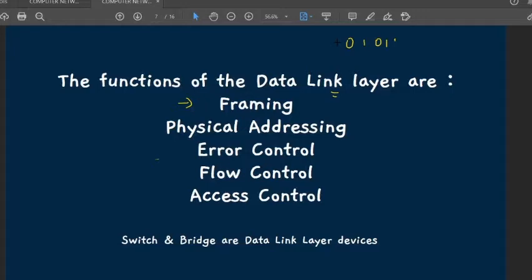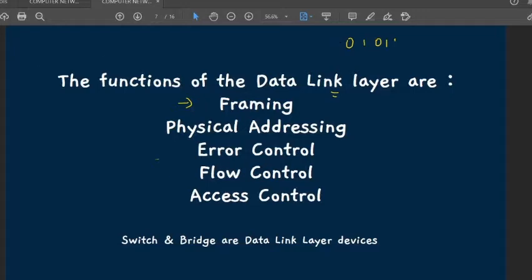This can be accomplished by attaching a special bit pattern to the beginning and end of the frame, so the data can be recognized for what it represents.